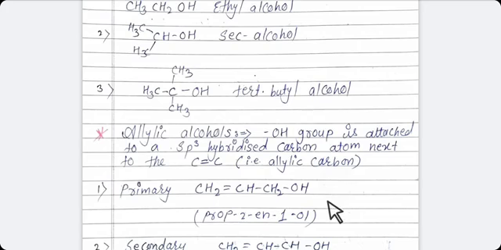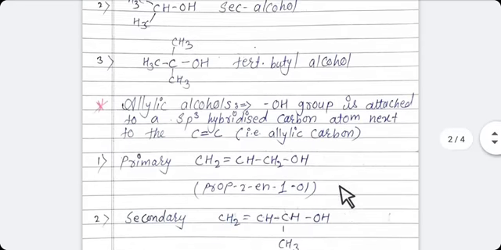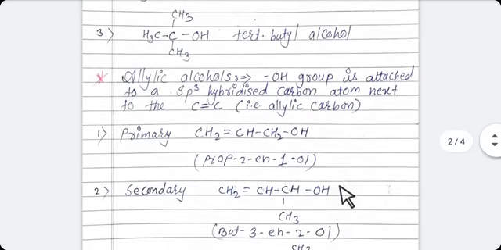As you have seen in the example, the OH group is attached to a carbon which is next to the carbon-carbon double bond. So this carbon is known as allylic carbon. The OH group is attached to a carbon which is sp3 hybridized, and this sp3 hybridized carbon atom is next to the carbon-carbon double bond, meaning allylic carbon.